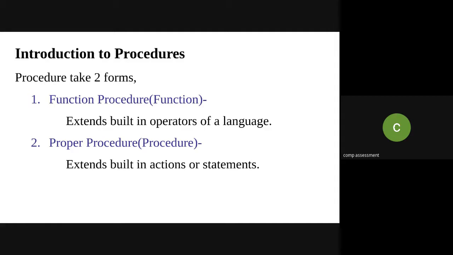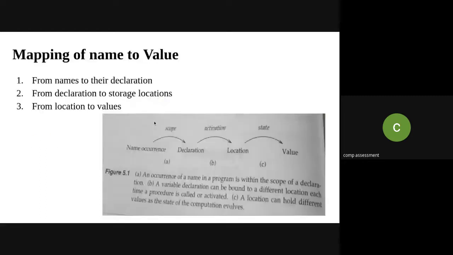Whereas write calls the write procedure of that programming language, which will perform some specific action or execute the set of code already there for that procedure. So this is about the function procedure and proper procedure, the two forms of procedure.